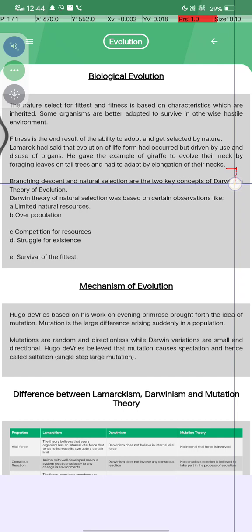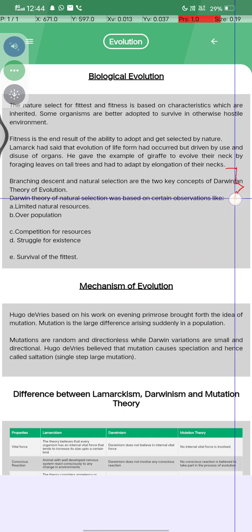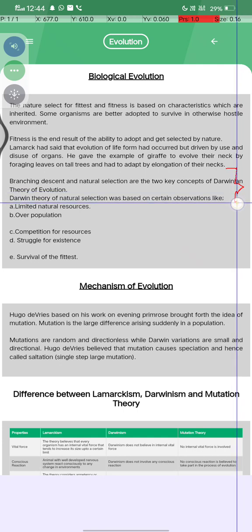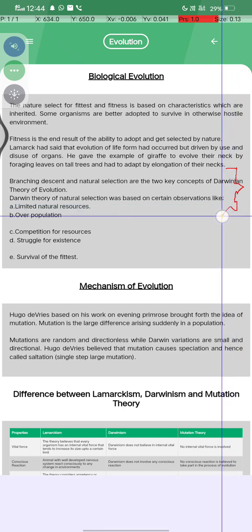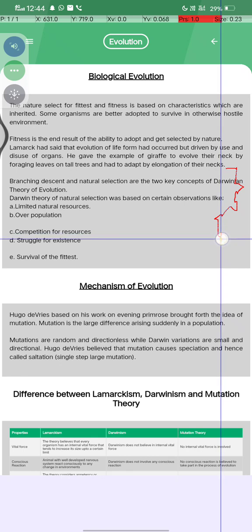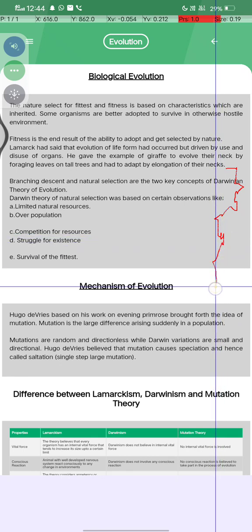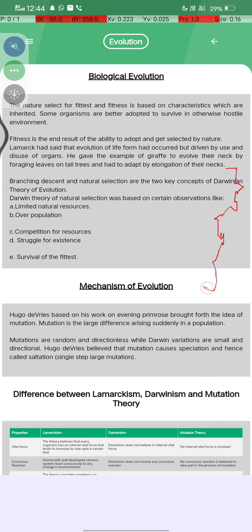Branching descent and natural selection are the two key concepts of Darwin's theory of evolution. Darwin's theory of evolution was based on certain observations: first, limited natural resources; second, overpopulation; and third, competition for resources, struggle for existence and survival of the fittest. What is the mechanism of evolution?